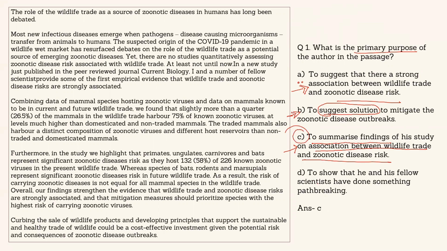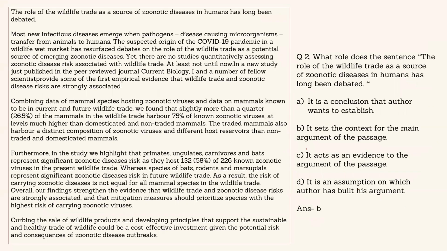Let us look at D. To show that he and his fellow scientists have done something path-breaking. Again, something true as per the passage, because he has said that it wasn't done till now, but we have done it. But that's not the primary purpose of writing the passage. This is a true but irrelevant trap. This is true as per the passage, but that is not what the question is asking me. The question is asking me the primary purpose. The primary purpose means what is the main content and what is the judgment. So this doesn't have the main content and the judgment that we have identified. So the answer is option number C. A comes close to it, although.